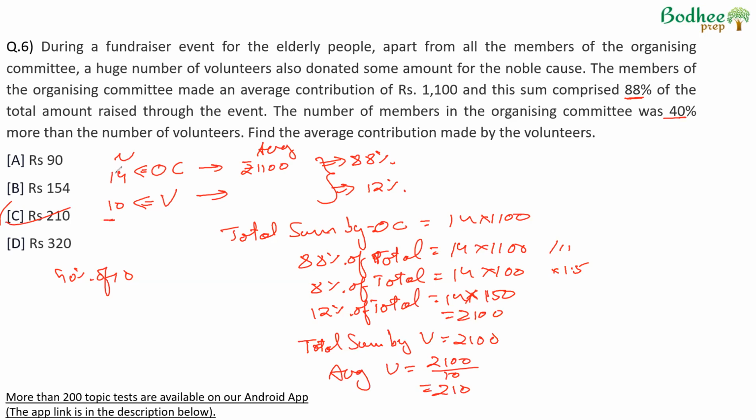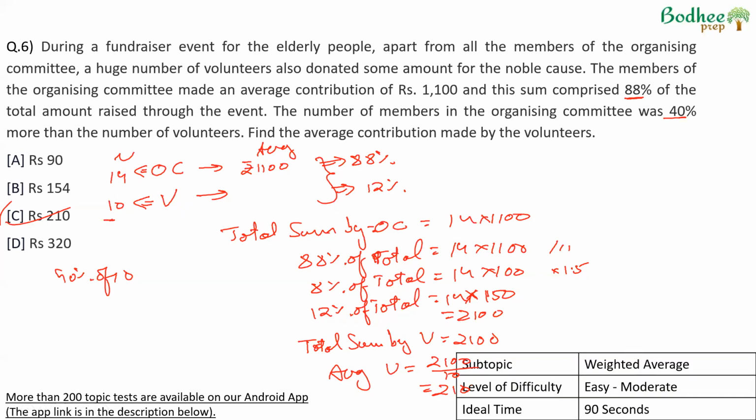This question I would rate as an easy to moderate question. Easy for the simple reason that this kind of question has been asked in CAT earlier, and therefore, while practicing, you'll come across this question several times. The calculations are not very difficult, and therefore I'm saying easy. Otherwise, if you're doing it for the first time, then probably moderate. But for someone who's done such a question, should be able to solve this within 1.5 to 2 minutes. Probably something that you should look to do in the exam because it is a repeat question.